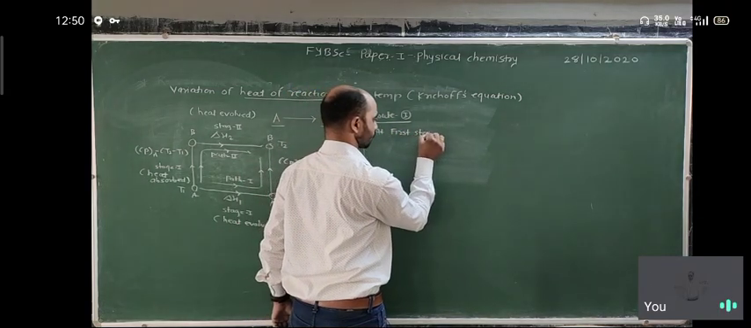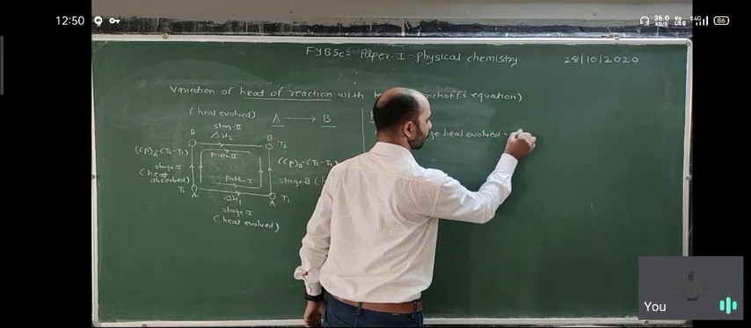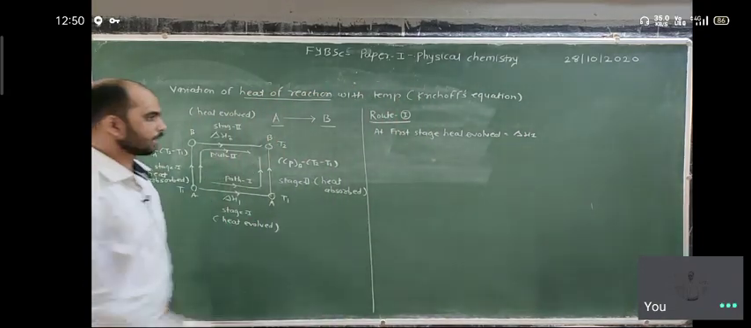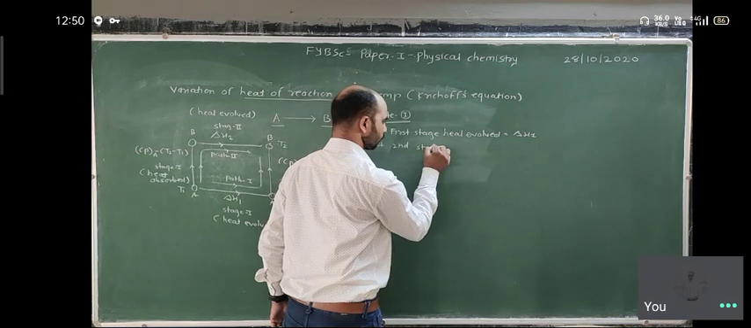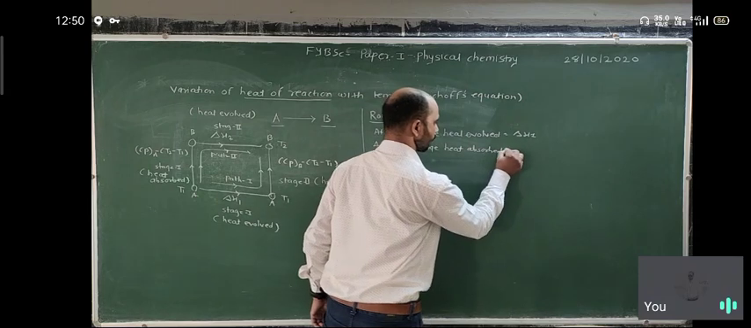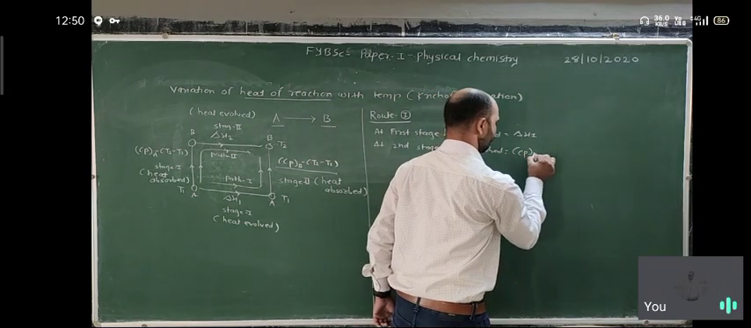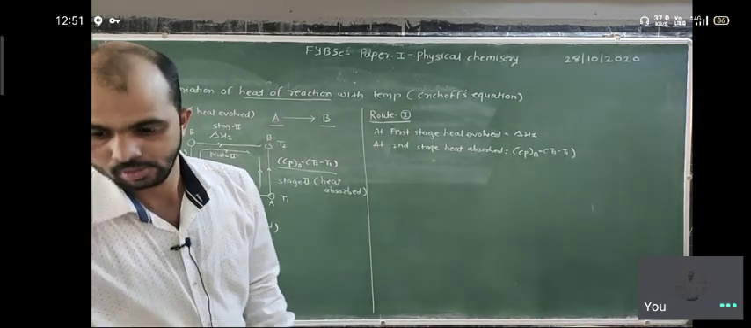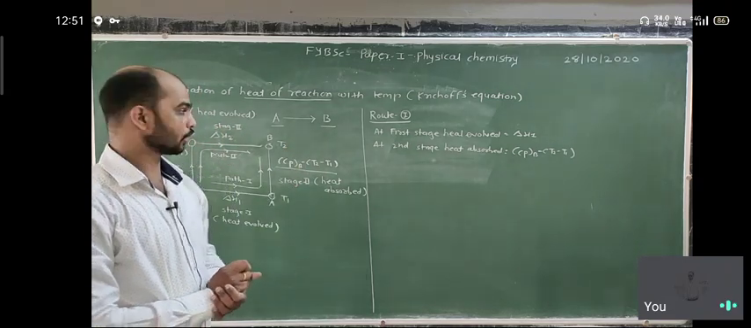At the first stage, heat evolved is equal to how much? It is delta H1. At stage second, heat is absorbed. How much heat is absorbed? It is the heat capacity of B, that is the product, times T2 minus T1. So these are the two processes in route first.